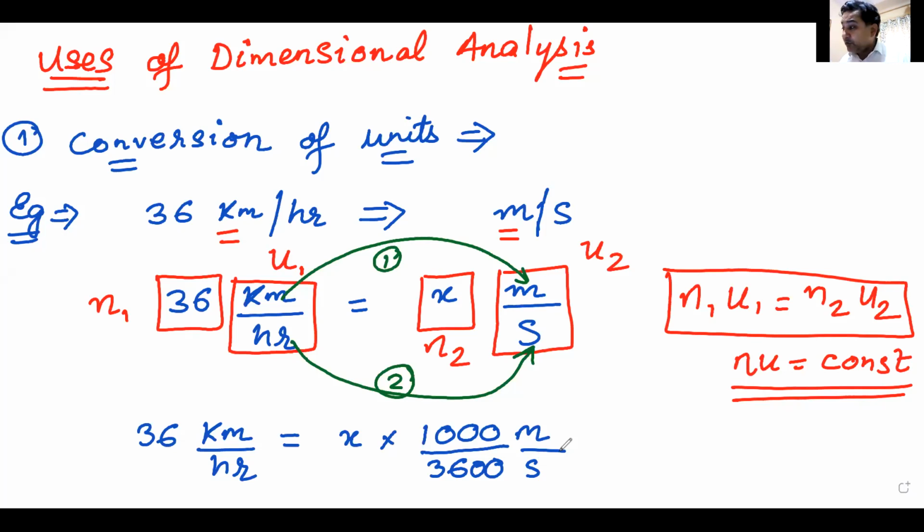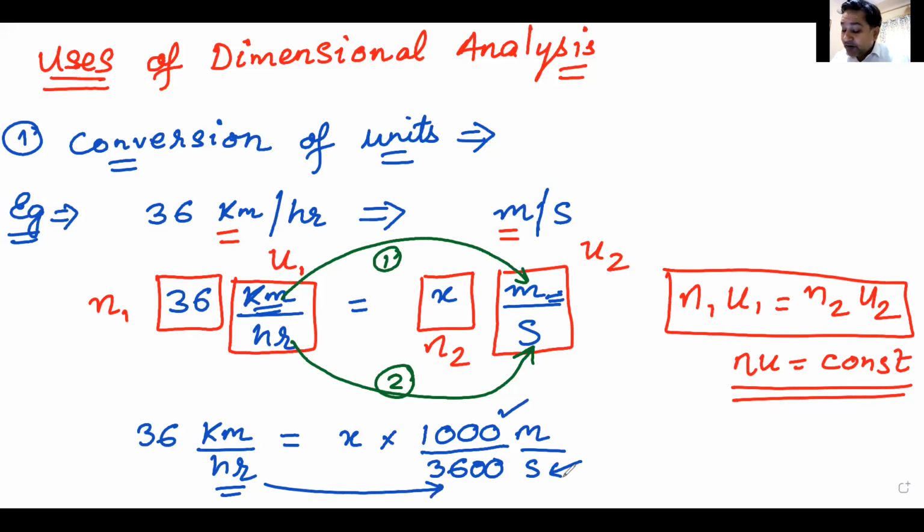So basically what I am trying to do, I am trying to convert kilometers into meters, multiply it by 1000, then hours into seconds. Hour is in the denominator, second is also in the denominator. So I've converted hours into seconds.